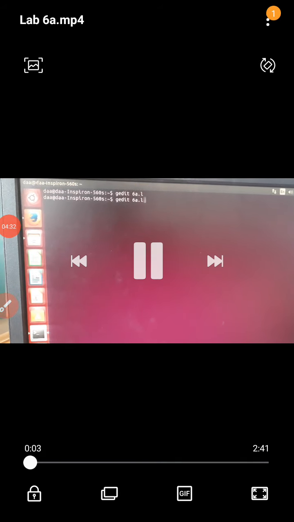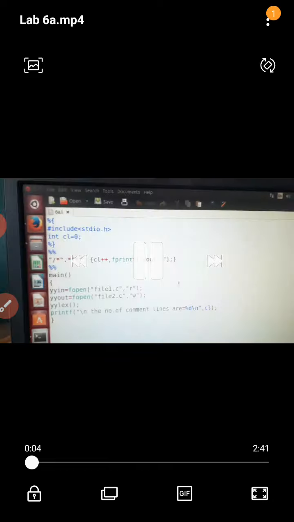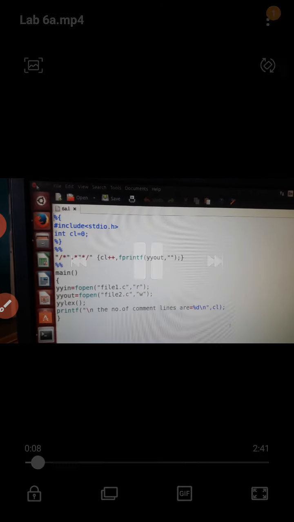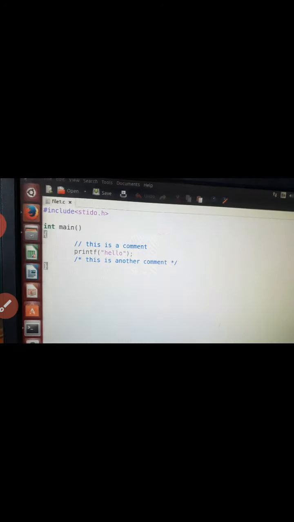First open gedit 6a.l. Write the code, then save it and close the file. Then create one more file with gedit file1.c and write a code.